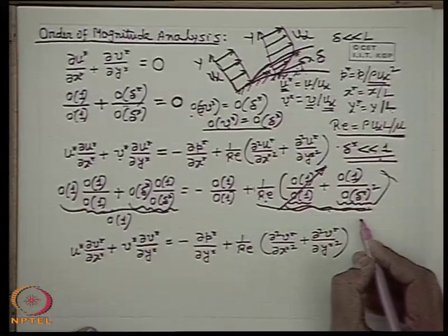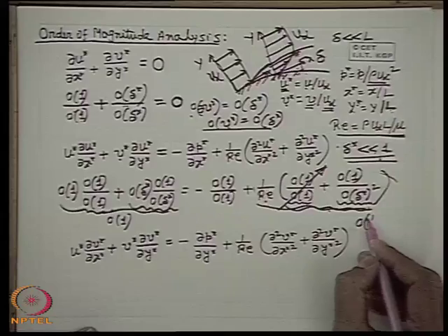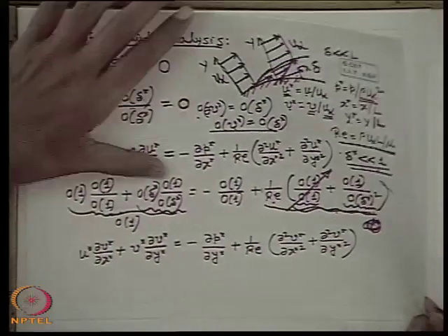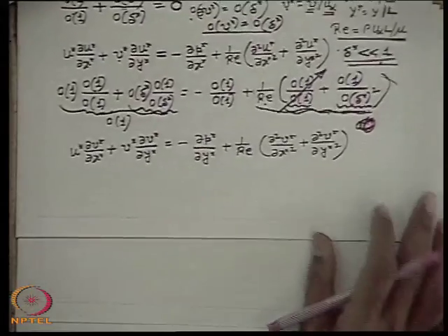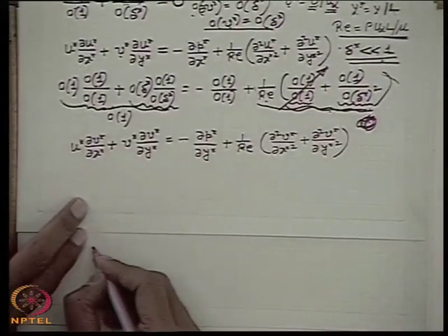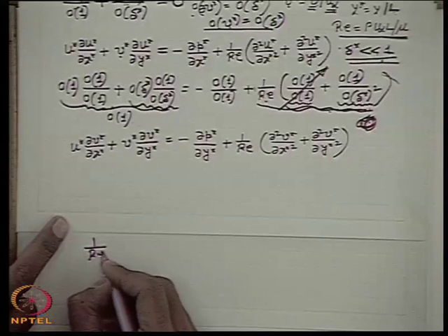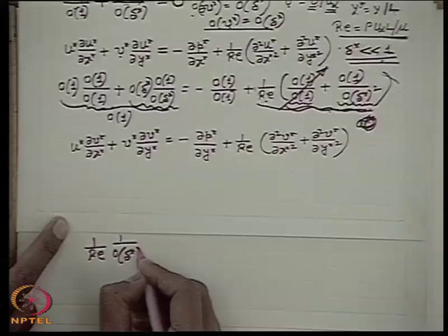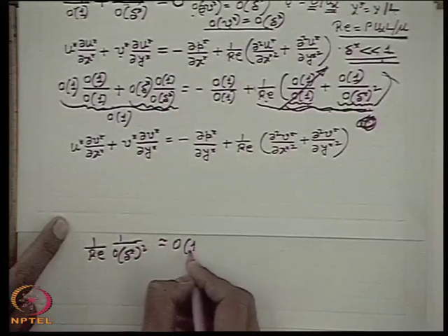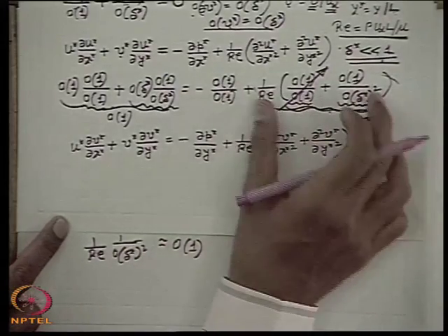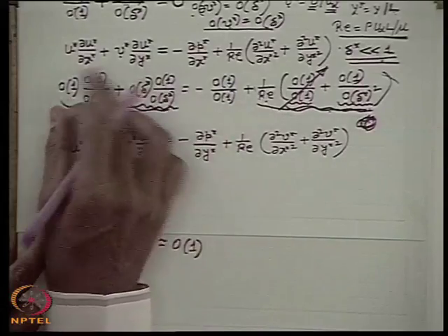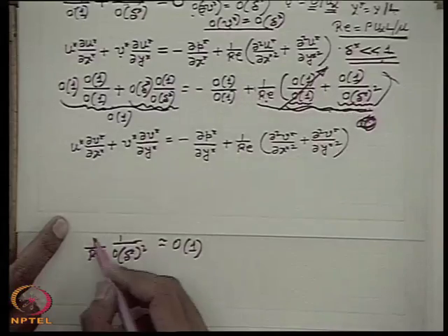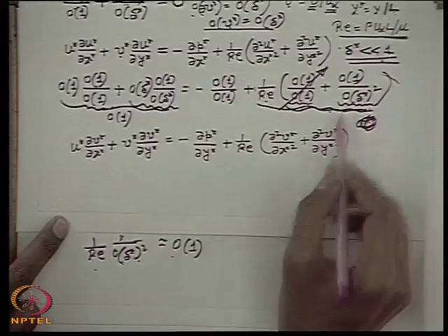And if it has to be so, then we can write the order of 1 by Re into the order of 1 by delta star square has to be 1. Otherwise, what will happen? This term will not be equal in order to the inertia term. So the order of this term has to be 1.